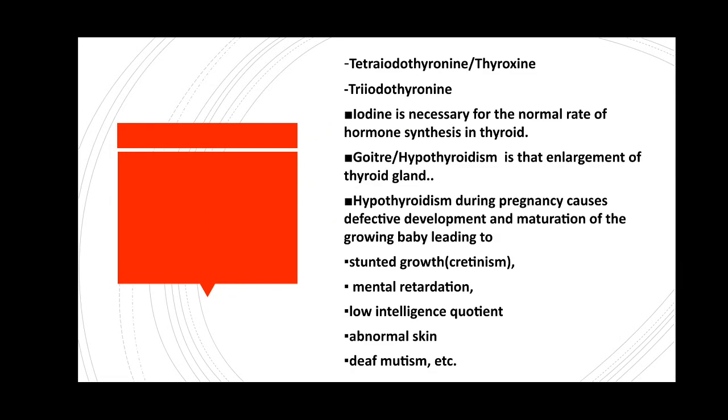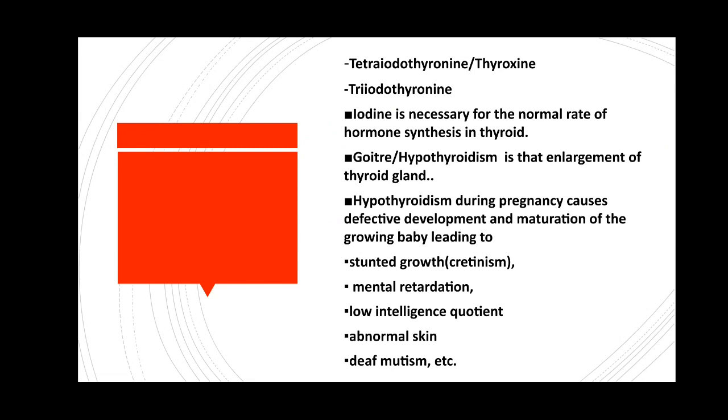tetraiodothyronine, also called the thyroxine hormone, and the second one is triiodothyronine. So these are the two types of thyroid hormones: tetraiodothyronine or thyroxine, and triiodothyronine.